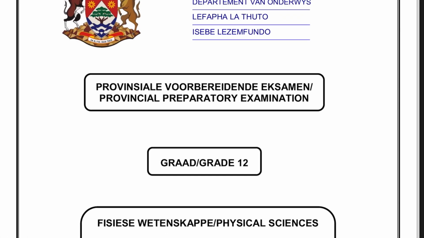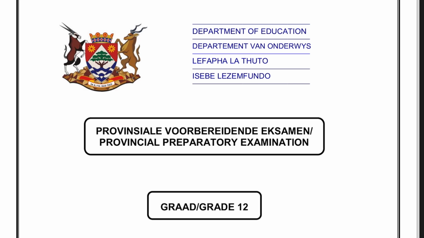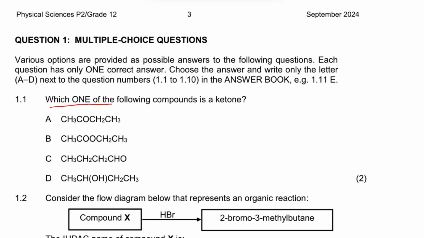Guys, let's cut to the chase. Question 1, I'm going to start with question 1 till question 9. It says, which one of the following compounds is a ketone? And we're given the condensed structure. The ketone, it's like that. Its functional group structure is going to be CO, that is within the carbons.